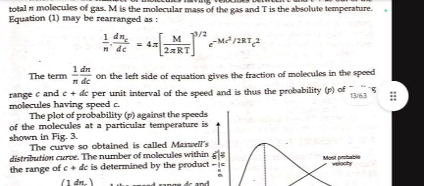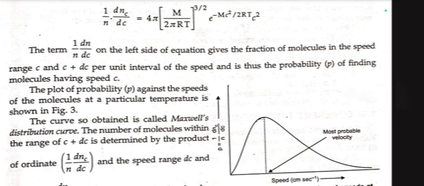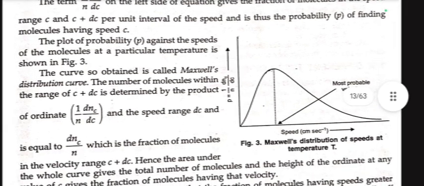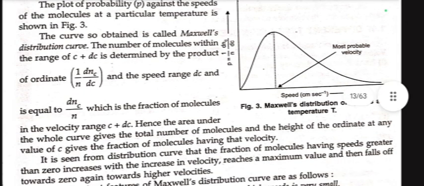The plot of probability P against the speed of the molecule at a particular temperature is shown in figure 3. The curve so obtained is called Maxwell's distribution curve. The number of molecules within the range c to c plus dc is determined by the product of the ordinate (1/n)(dn_c/dc) and the speed range dc, and is equal to dn_c/n, which is the fraction of molecules in the velocity range c to c plus dc. Hence, the area under the whole curve gives the total number of molecules, and the height of the ordinate at any value of c gives the fraction of molecules having that velocity.